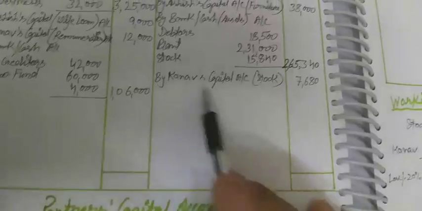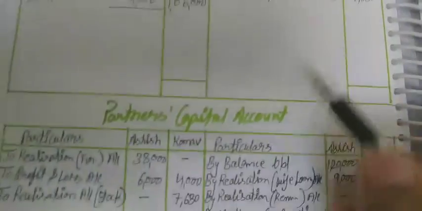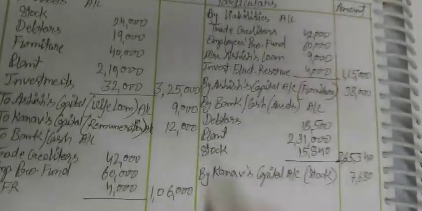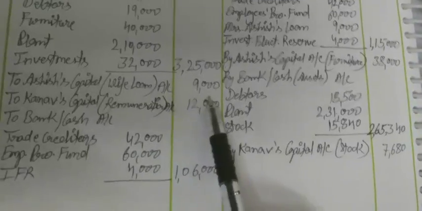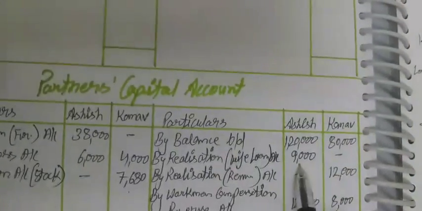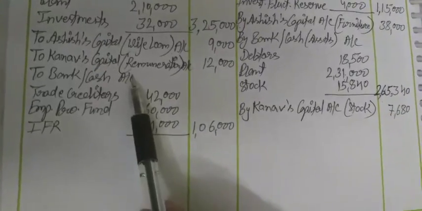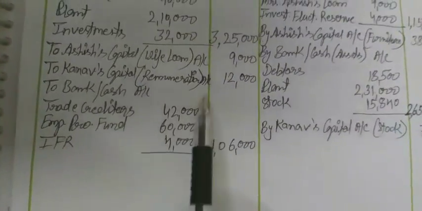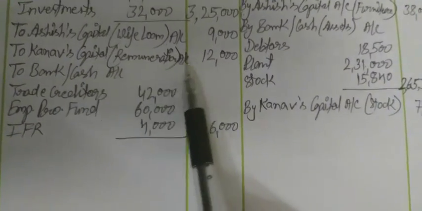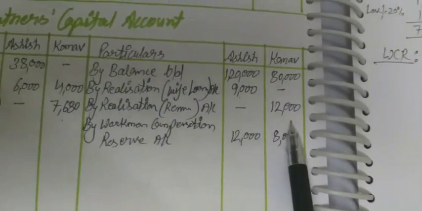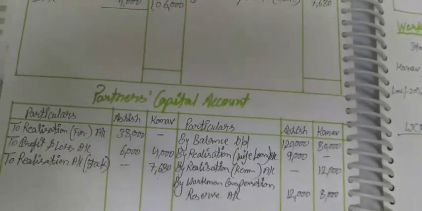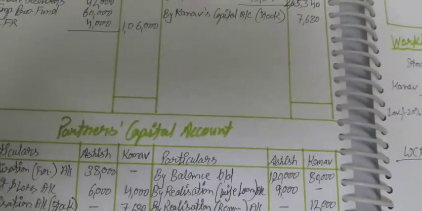Next one, Kanav's capital 7,680, is already transferred, and from this, Ashi's wife's loan is already transferred to his capital account, and realization settlement of liabilities is already transferred to bank account. Next one is Kanav's remuneration 12,000, which is already transferred to his capital account. Student, now we need to balance all the accounts. So let's see the balance.